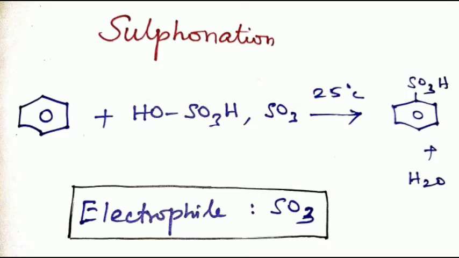Sulfonation. Aromatic compounds on treatment with concentrated sulfuric acid or fuming sulfuric acid undergo sulfonation, giving benzene sulfonic acid.